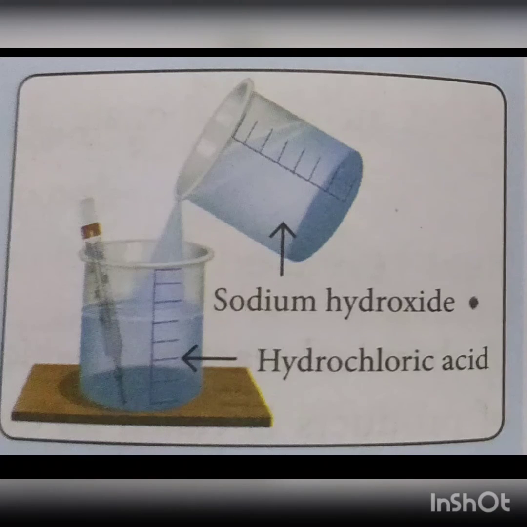Now we'll do an activity to show that heat is evolved in some chemical reactions. For this, the materials required are hydrochloric acid, sodium hydroxide, a plastic beaker, thermometer and measuring cylinder. We measure 50 ml of hydrochloric acid and pour it in a plastic beaker. Measure the temperature of the acid using thermometer and note it as T1.